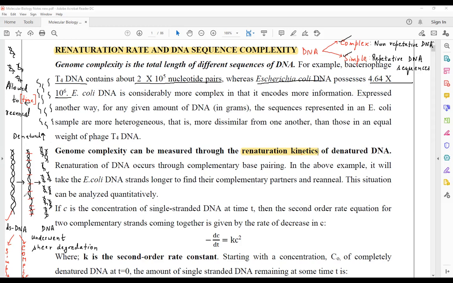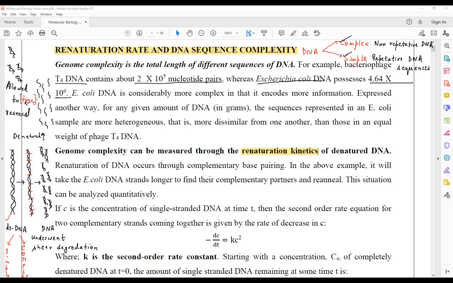So what is a Cott curve? A Cott curve is a graph made between the concentration of single stranded DNA at time t with respect to time.